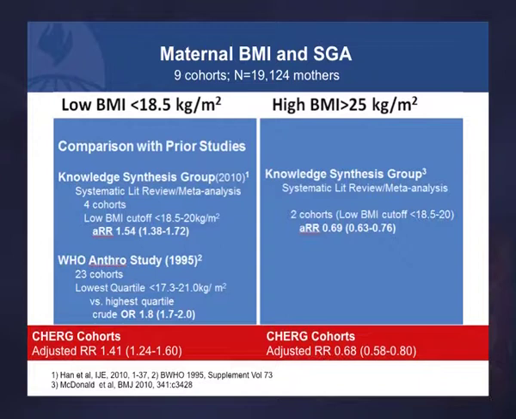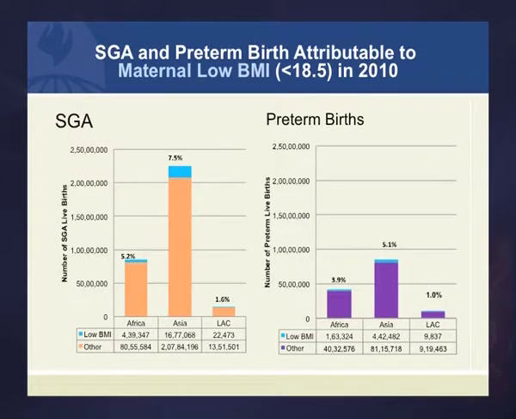And also this knowledge synthesis group had an adjusted relative risk of 0.69, where we find 0.68 for SGA in women who have a BMI of 25 or more. So now we look again at the attributable fraction, and for Asia, we get about 7% of the SGA being attributed to low maternal BMI.